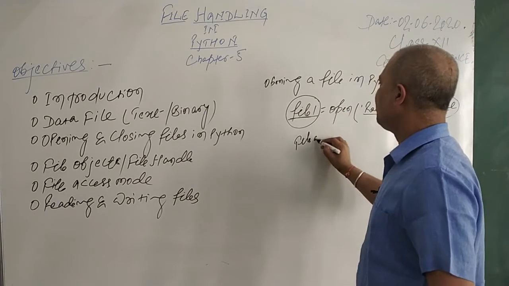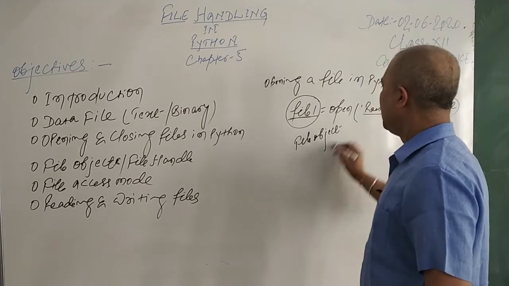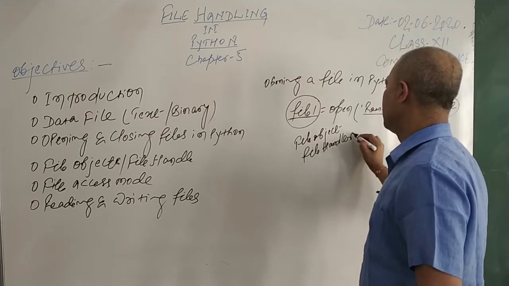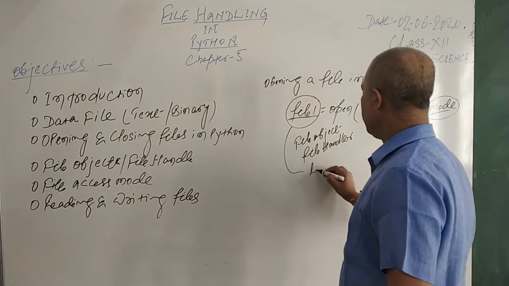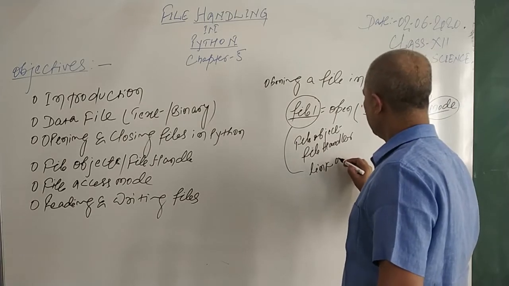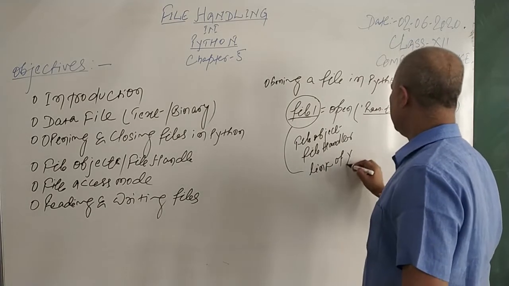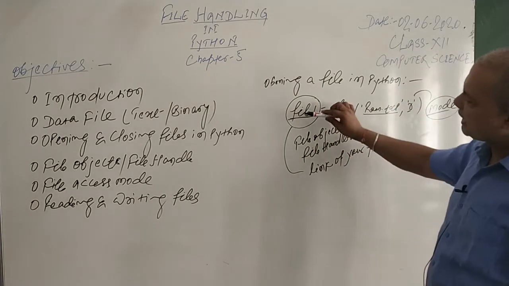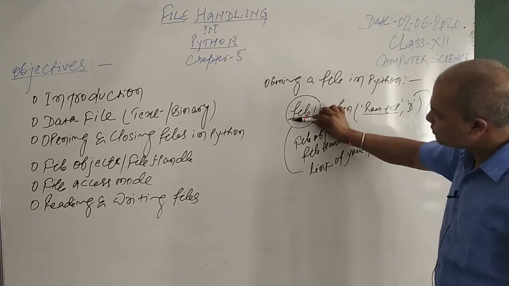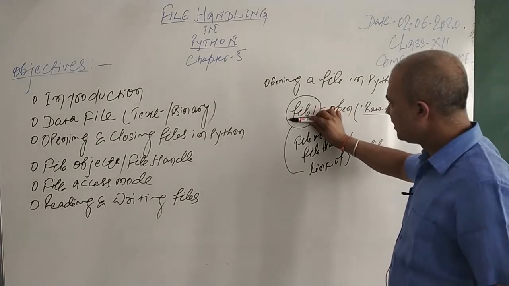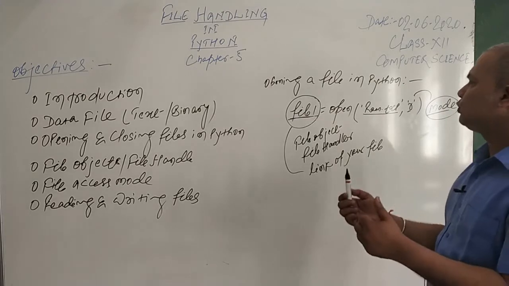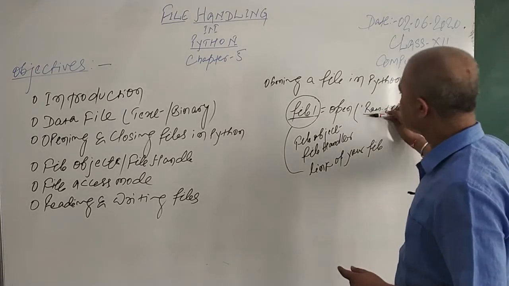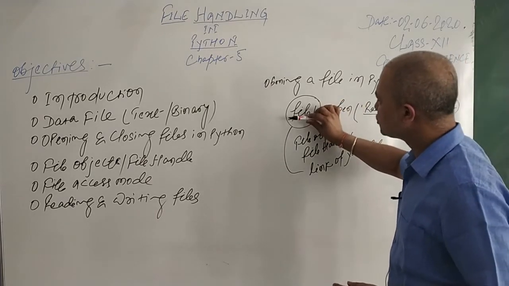It is called a file object or file handler, or simply you can say a link to your file. So on the left side you take any variable name, considered as a file object or file handler, which creates a link with your file, so that after opening, whatever operation you want to do with ram.txt can be done with the help of this object.